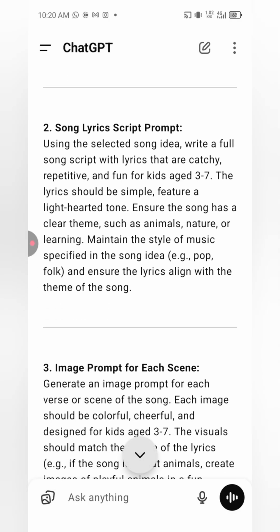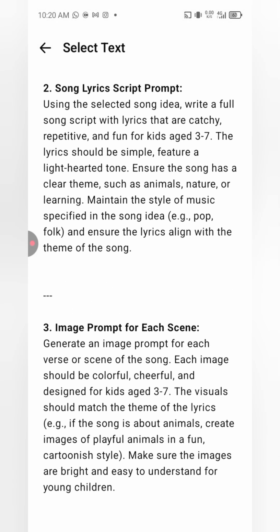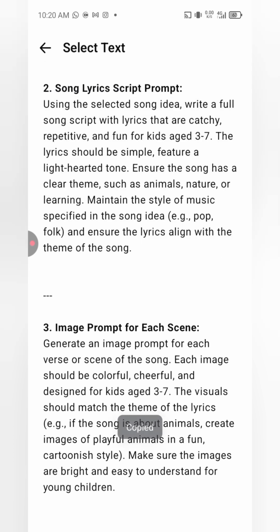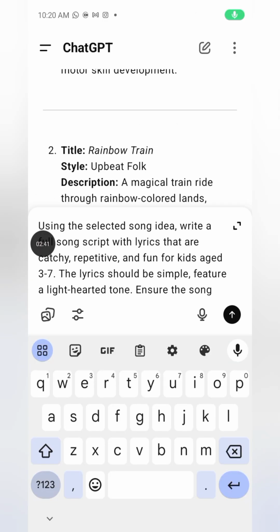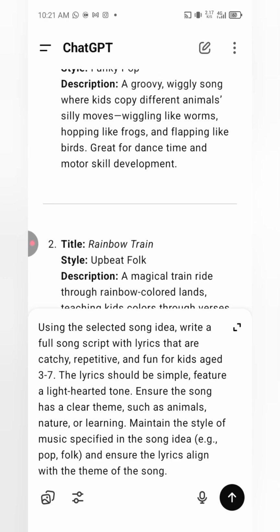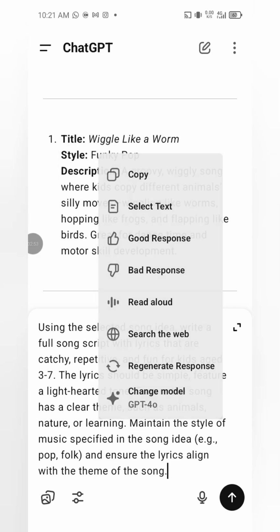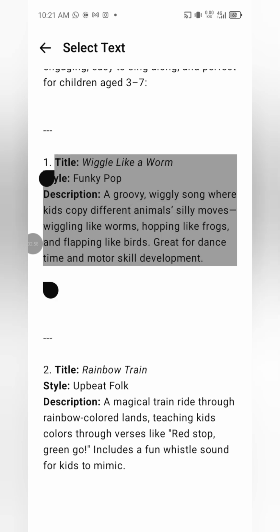Now, using the selected song idea, write a full song script with lyrics that are catchy. I'm just going to select the second prompt for this. We are done with the first one, now it's the second one, where we want lyrics for the song. I'm going to copy the song title as well, so that I'm referring to that song title up there, telling them that the one I've selected, they should create lyrics for me.